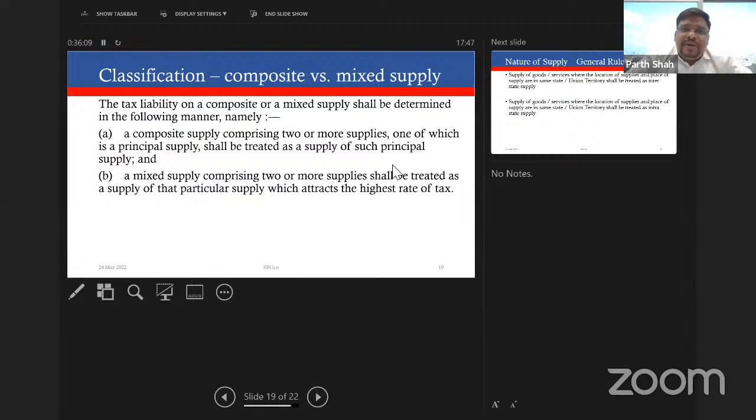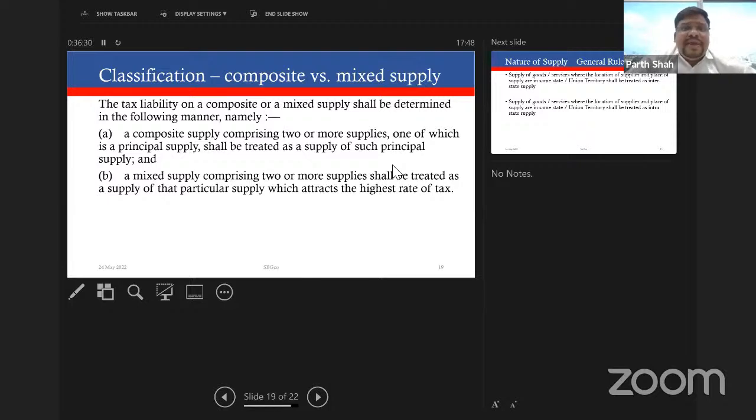For example, I'll go back to my earlier example of supply of goods along with transportation. There, the principal supply was supply of goods, and therefore transportation is an incidental activity. The entire consideration will partake the character of supply of goods, and GST will be levied at the rate which is applicable to the supply of goods.